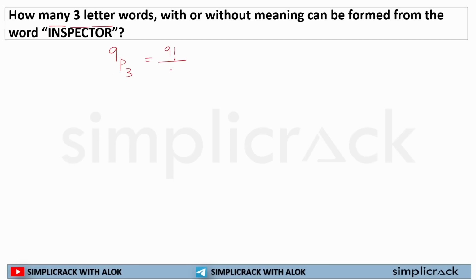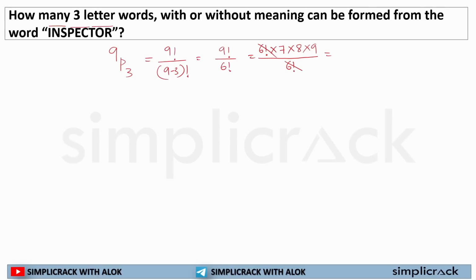9 factorial divided by (9 minus 3) factorial is equal to 9 factorial by 6 factorial. As I have already told you, I can write 9 factorial as 6 factorial multiplied by 7 multiplied by 8 multiplied by 9, divided by 6 factorial. So I can cross out 6 factorial.